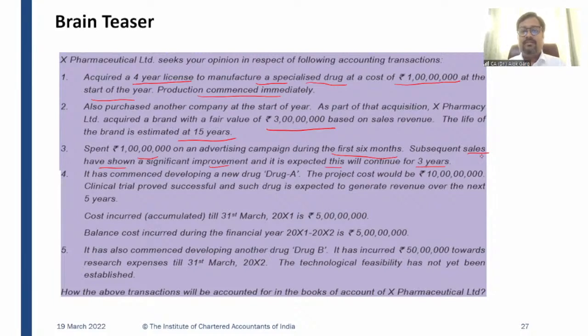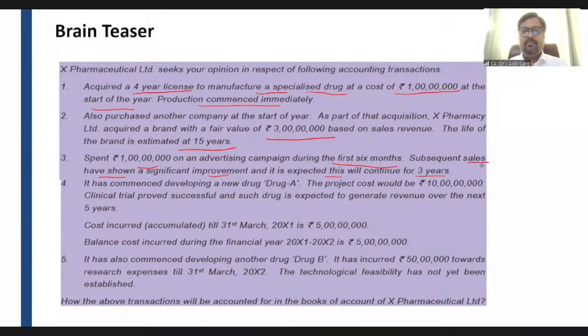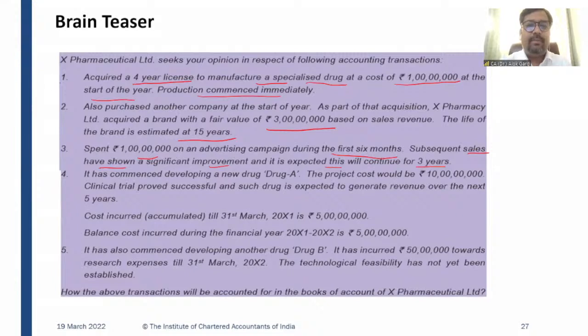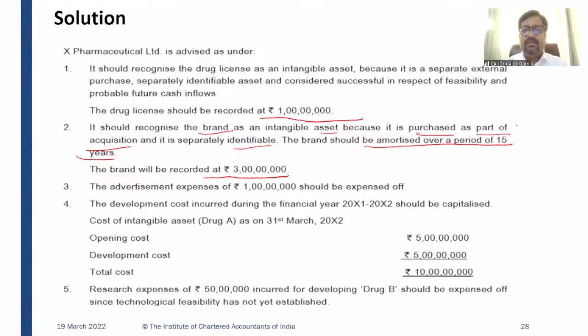What is your answer? I have received 3 answers for that. They are saying it has to be expensed off. Sairam is saying it has to be expensed off. Yes. So the first one is going to be capitalized. The second one is going to be capitalized. The third one is going to be expensed off. It is advertisement cost, right? Advertisement expense of rupees 1 crore shall be expensed off.